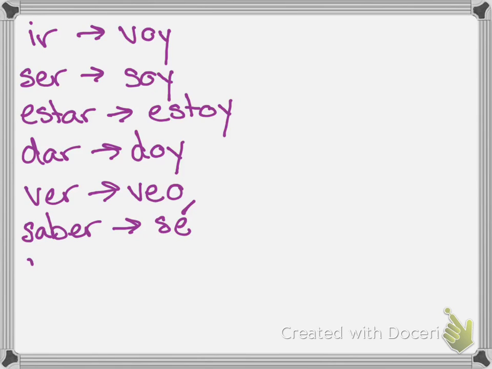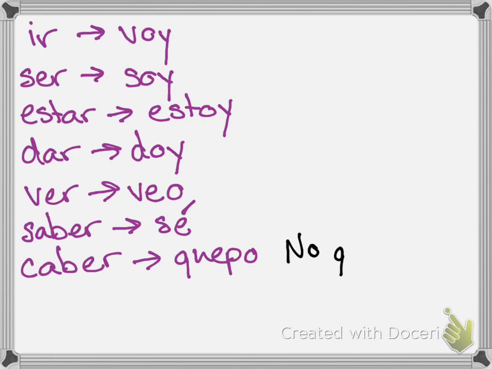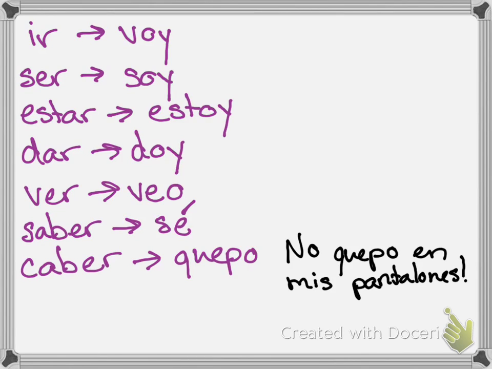And then the last one, which is completely and totally out of left field, caber. Caber means to fit. And it changes to quepo. For example, no quepo en mis pantalones. Maybe I should stop eating. No quepo en mis pantalones.